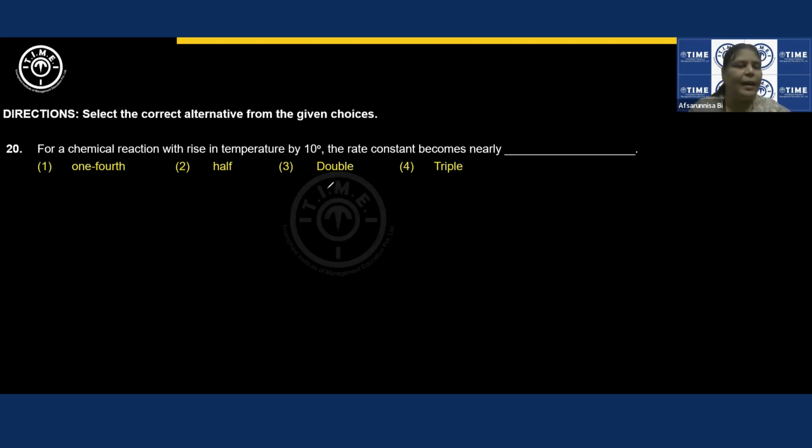This is given by the Arrhenius expression, and generally, whenever temperature increases by 10 degrees, the rate of the reaction doubles, simply doubles, because molecular collisions increase to that rate. Even if you calculate, if you are given numericals, if the temperature rises by 10 degrees, exactly the rate constant would have been doubled, right? So the answer is double over here. I don't want to go into too much explanation of this.